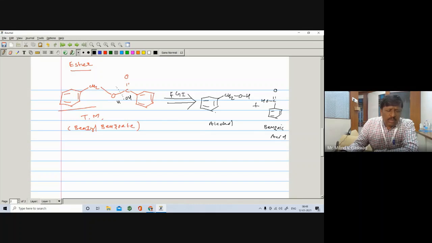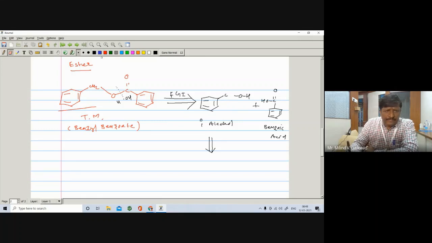What is the nature of the alcohol? It is a primary alcohol. Why? Because the OH group is directly attached to only one carbon, that's why it is a primary alcohol. And you know the disconnection of a primary alcohol. That's why I told you that if you know one example, that is the alcohol, then the remaining part is very, very easy. Right? So here I write the alcohol.